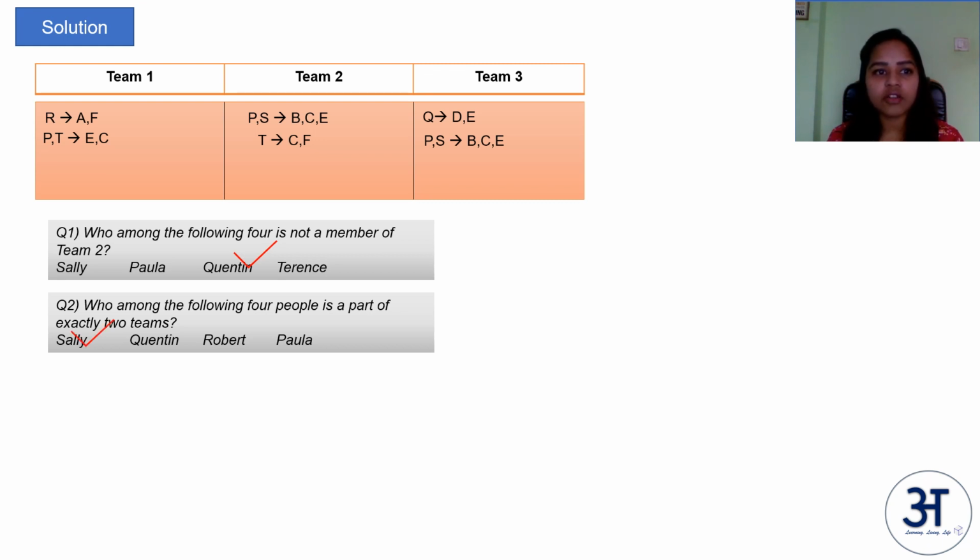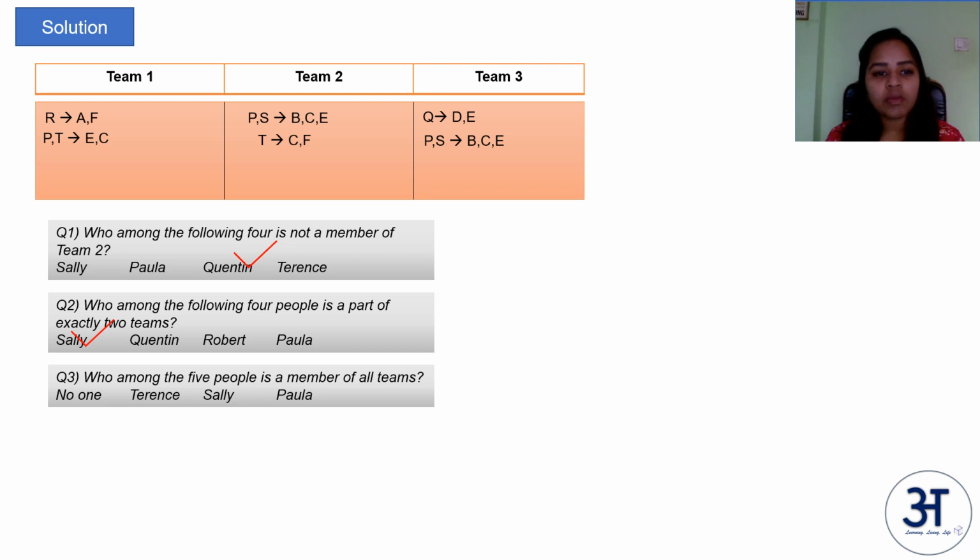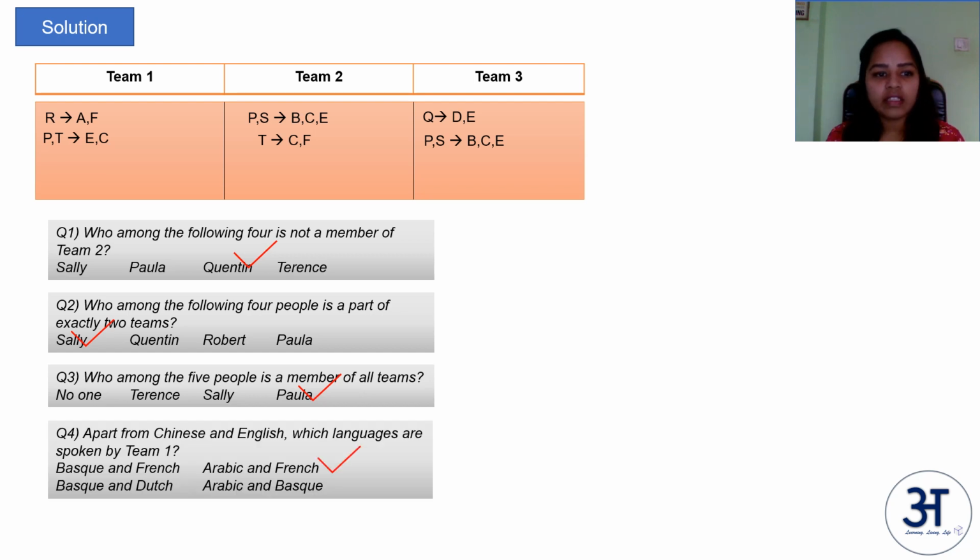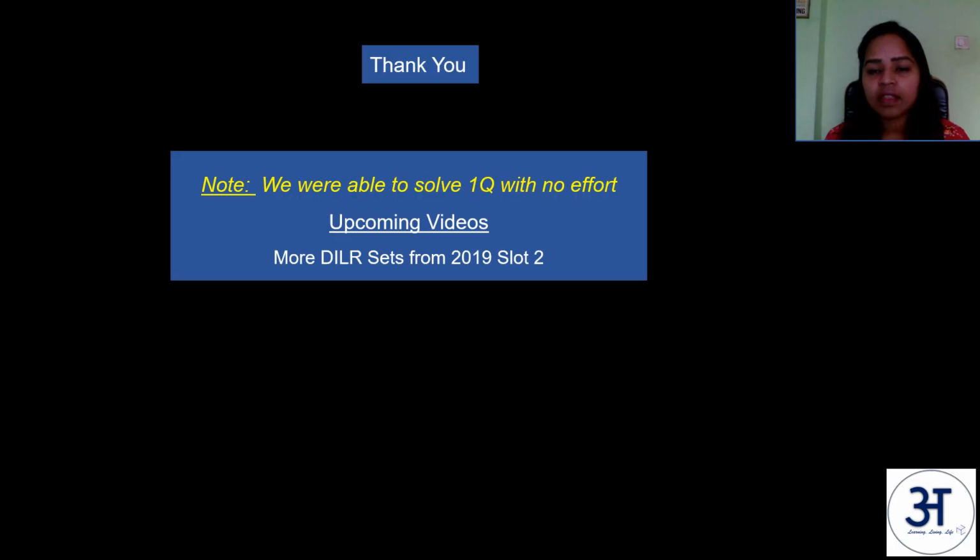Let's also look at the other options. Q is part of only team 3, so that's not the answer. R is a part of only team 1 and P is a part of all the 3 teams. Okay. So who among the 5 people is a member of all the teams? Just now we have seen P is a member of all the teams, and we answered this in the beginning itself. In this way, we finished this entire set.